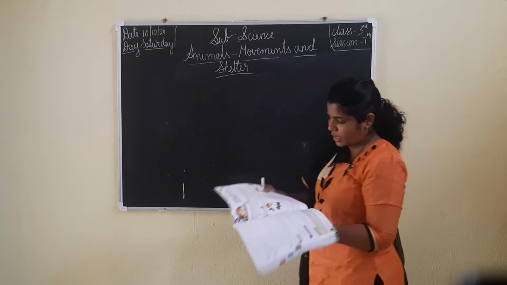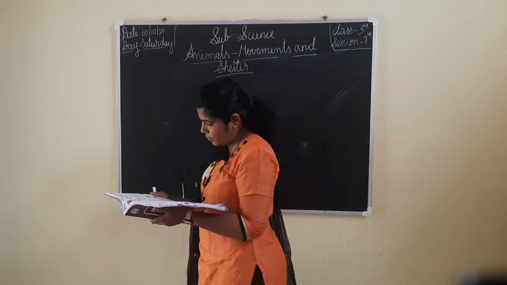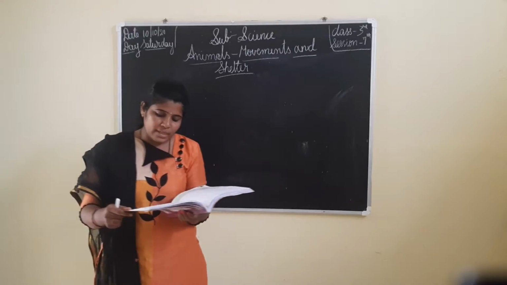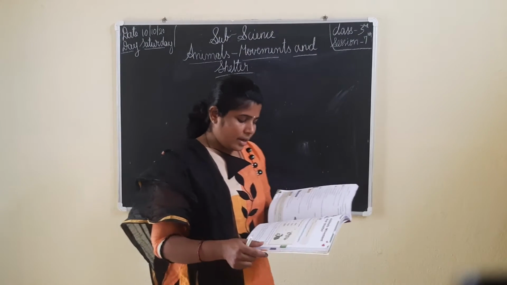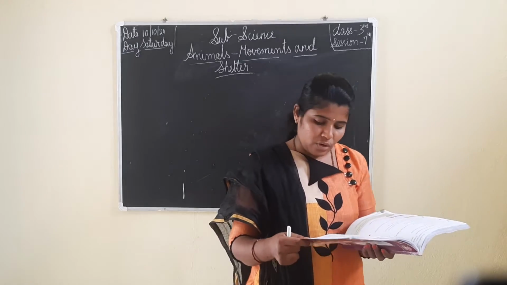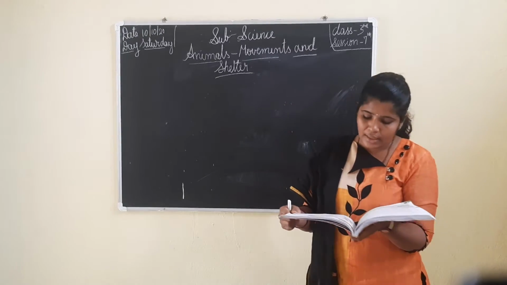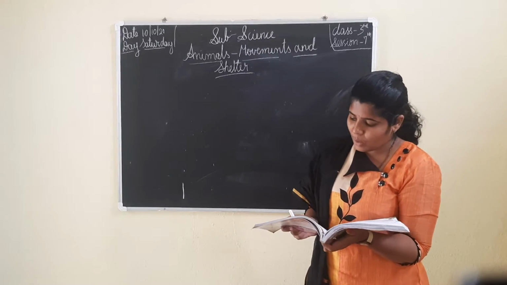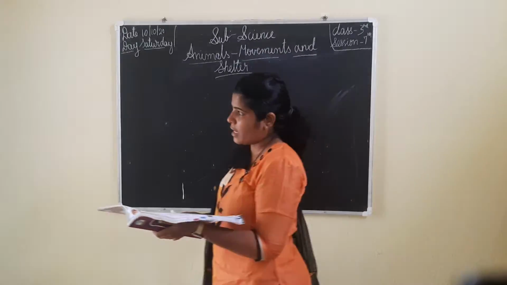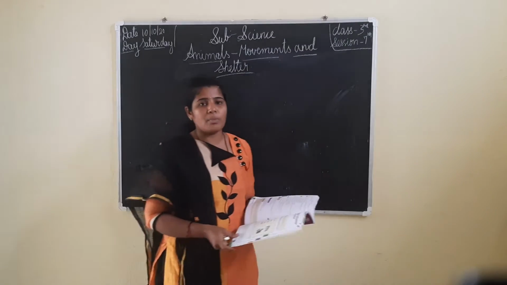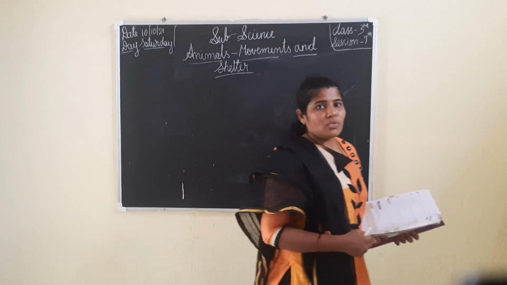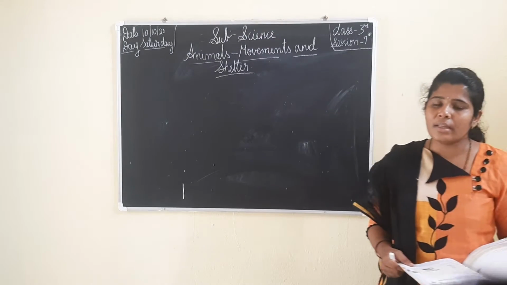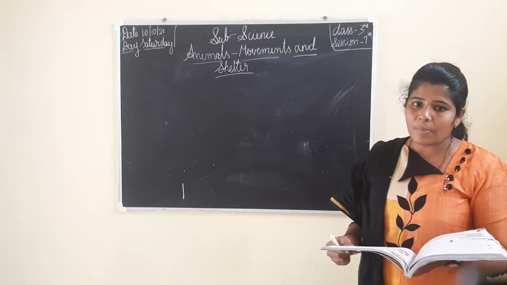There are different kinds of animals in the world. They move in different ways and live in different places. In this chapter, we will learn about the movement and shelter of different animals: how they move from one place to another place, and the shelter where they live. Shelter means the place where they live.